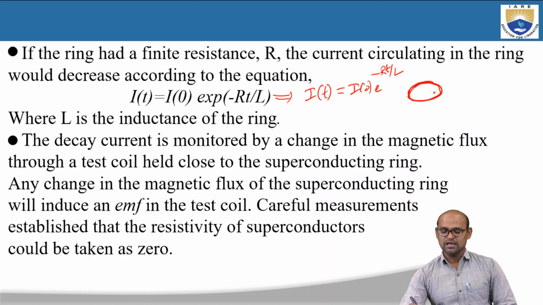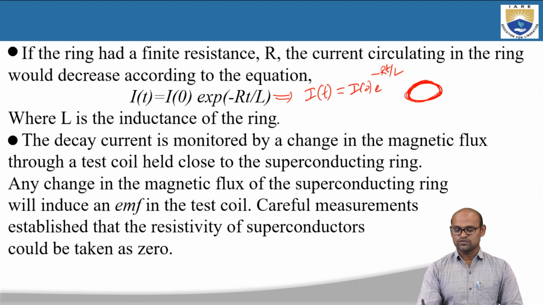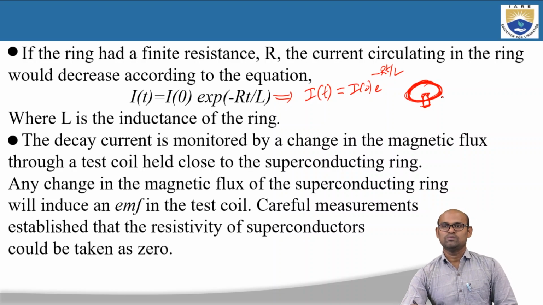So if this material has zero resistance, then the current induced in this ring will flow forever, right? If we want to see whether the resistance is zero or not, whether the current circulating in this coil lasts forever with the same strength, we are going to add a test coil to this closed superconducting ring, and we are going to observe the magnetic flux lines that are induced because of the current flowing in this closed loop.